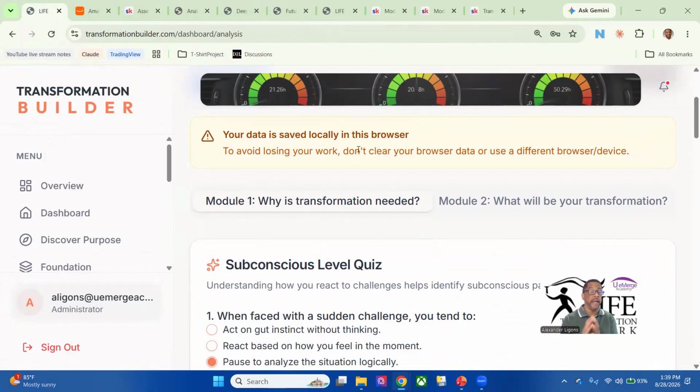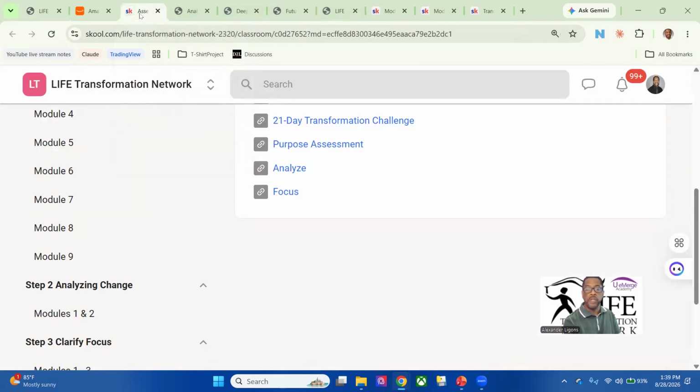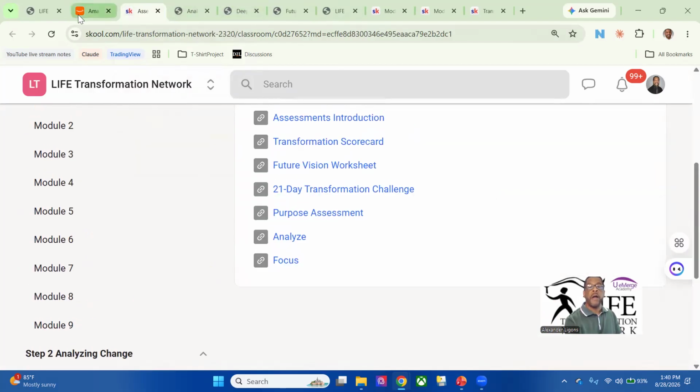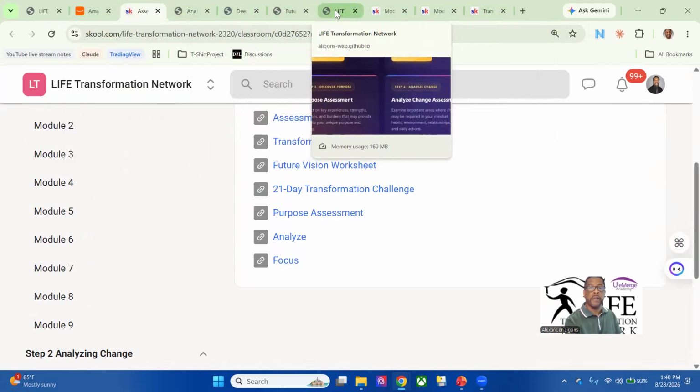So I will say this, for the individuals that are in the transformation or the transformer plan, you are getting a lot of good information. And then for those that are moving on to the implementer, you are going to be ready to start really taking those steps to go further into starting the implementation process. So you don't want to just get the insight, you want to know what are the next things to be done.